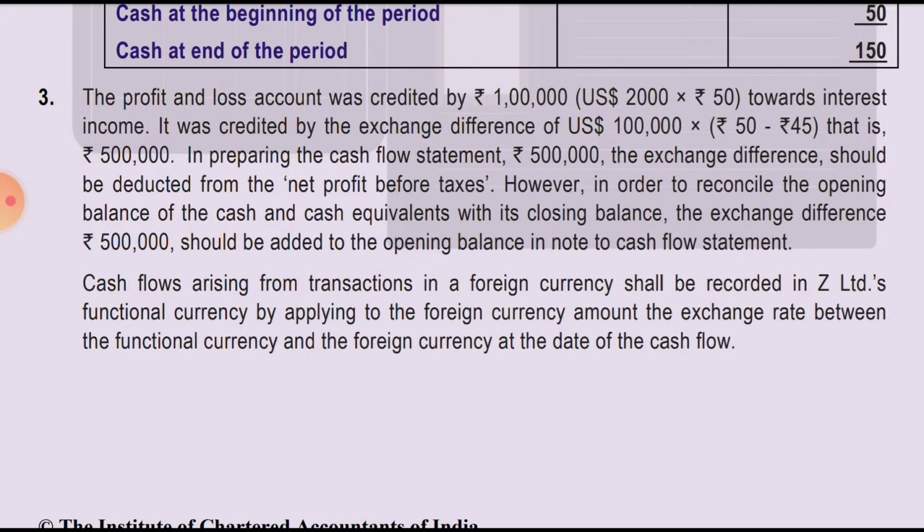So it has to be recorded in the functional currency, and the exchange rate between the functional currency and foreign currency should be taken at the date of the cash flow.